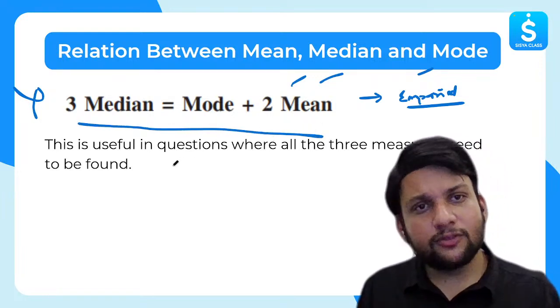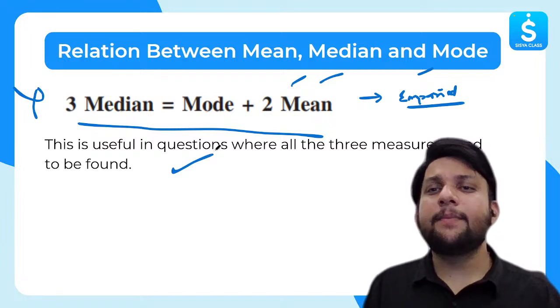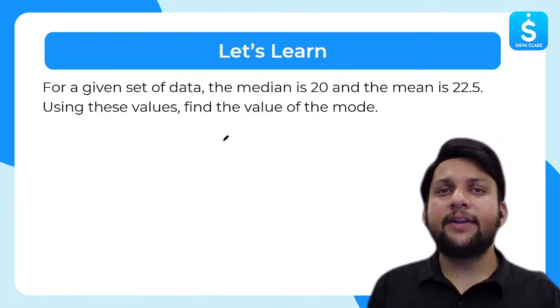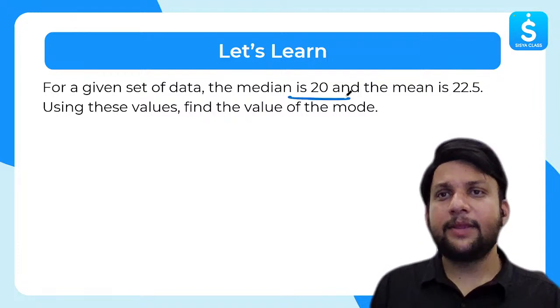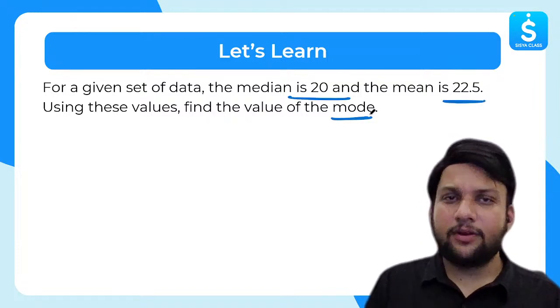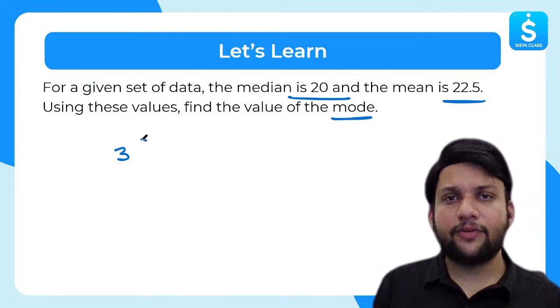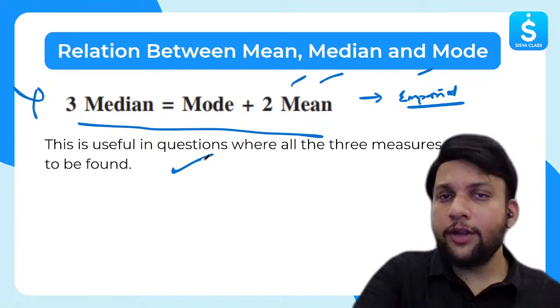Now, when is this useful? It is useful in questions where all three measures need to be found. So let's see this question. For a given data set, median is 20, mean is 22.5. We have to find the mode. Now, see the relation. 3 median, that is 3 times 20, is equal to mode plus 2 mean.